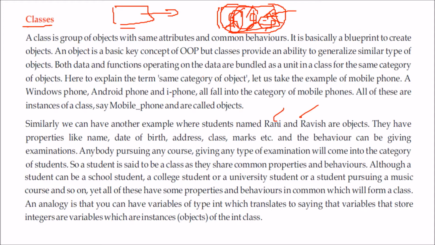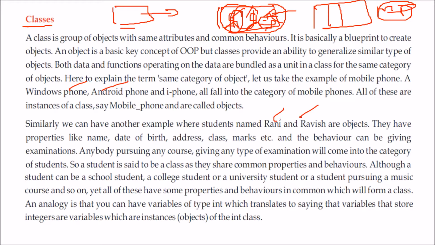You understood the point? So you have some data, you have certain functions. For example, any phone you consider, any phone will be a mobile phone. So that will be a class of mobile phone. And you insert any Xiaomi Mi, some Android phone, some Windows phone, all these will come under this mobile phone only.